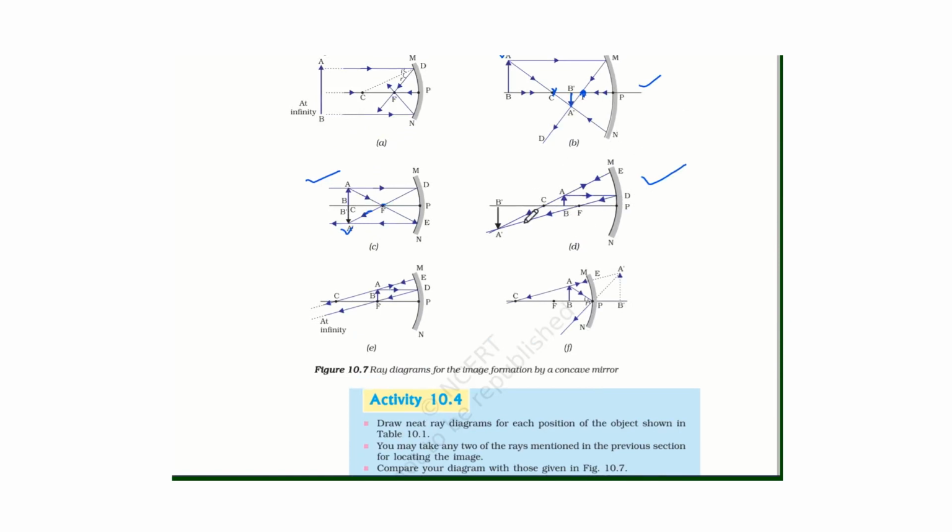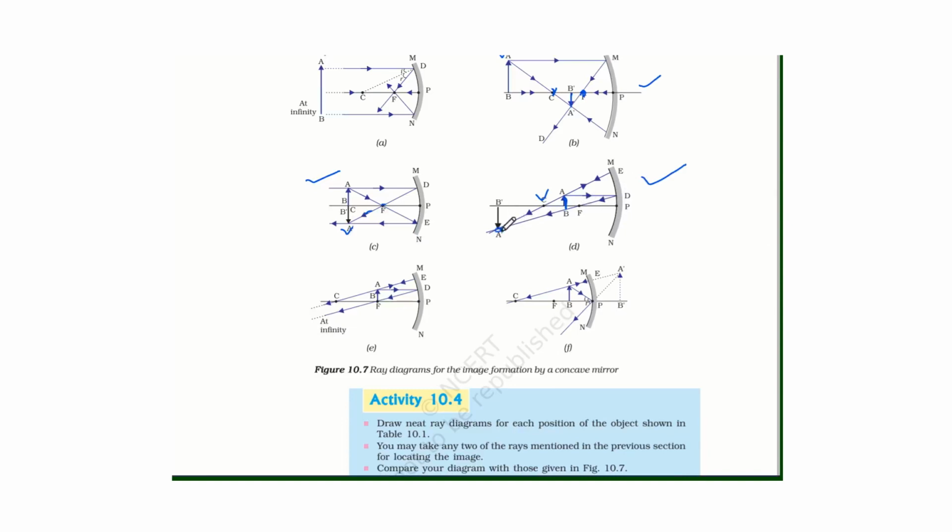When the object is between C and F, we will take a ray parallel to the principal axis. It will pass through the focus. A ray which is incident normal to the mirror will pass through the center of curvature. This ray is normal to the mirror. It will pass through the center of curvature. So after reflection, they will intersect at this point. The image is formed here.